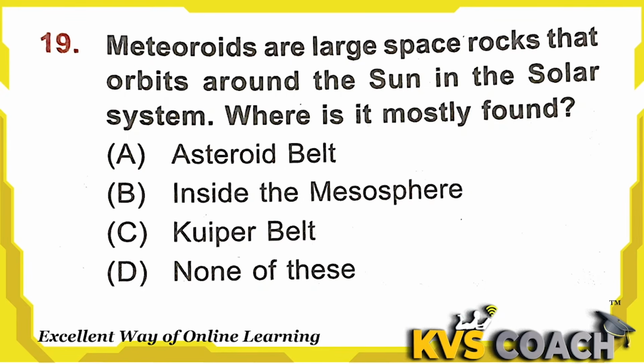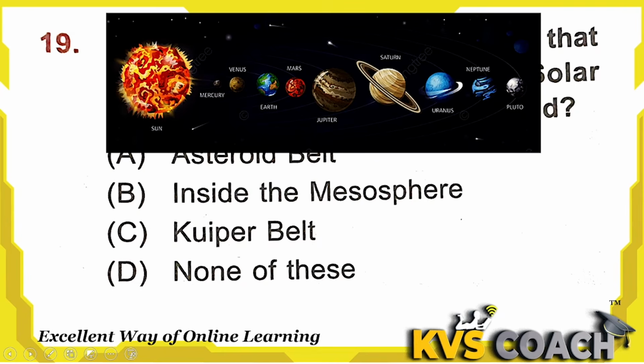Meteoroids are larger space rocks that orbit around the sun in the solar system, where they are mostly found. So let me show you the diagram of the meteors. This is the diagram of the solar system. And you can see that here is the sun and here are the planets in sequence. Okay, so between Mars and Jupiter there is a belt of asteroids, or minor planets. That belt is called the asteroid belt.